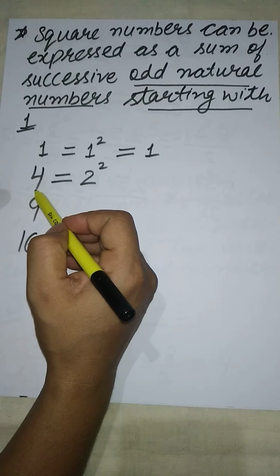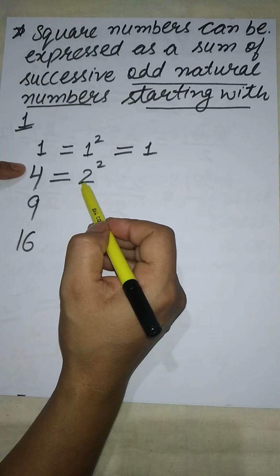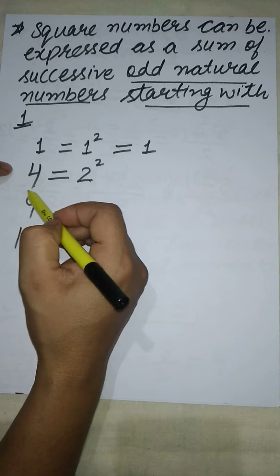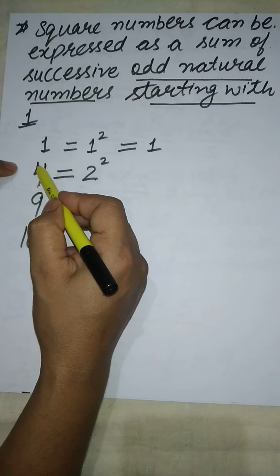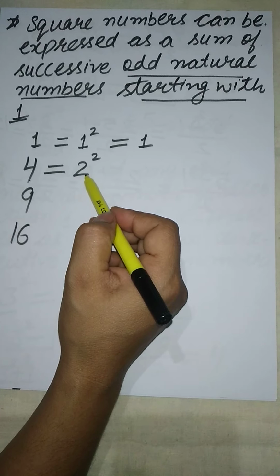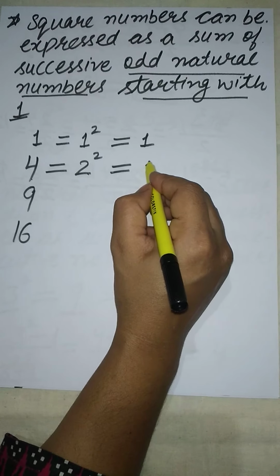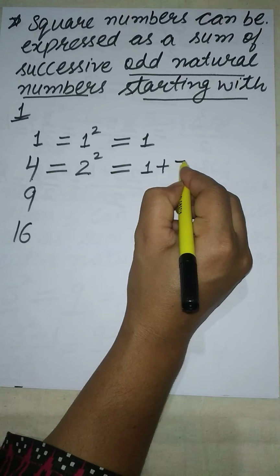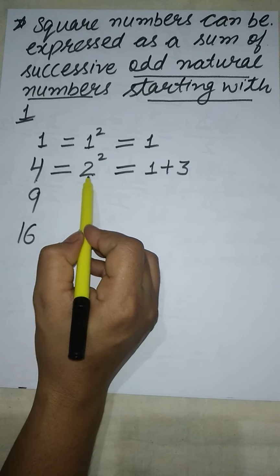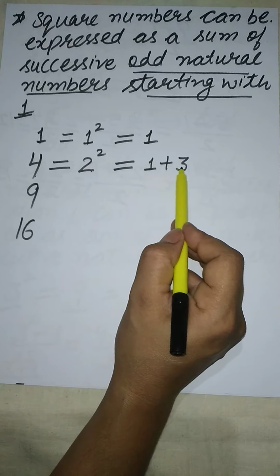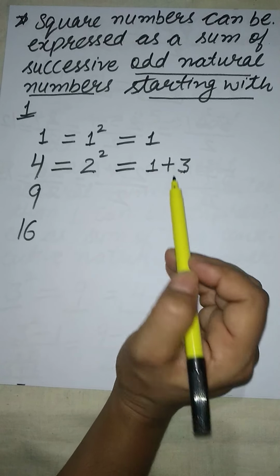Now what about 4? As 4 is the square of 2, this 4 can be expressed as the sum of two odd natural numbers. And odd natural numbers start from 1, that is 1 plus 3. As this is the square of 2, it can be written as the sum of two odd numbers.